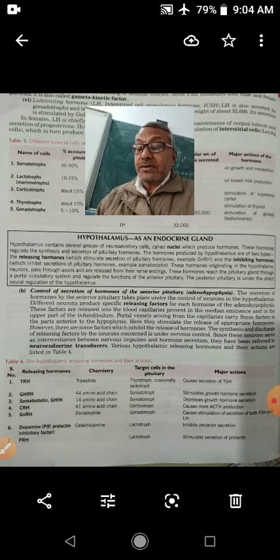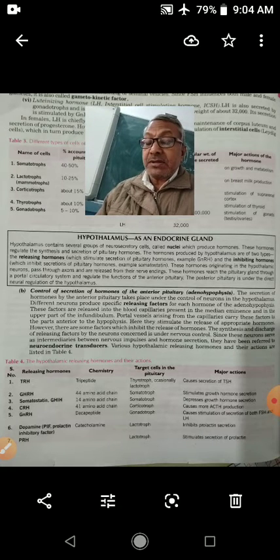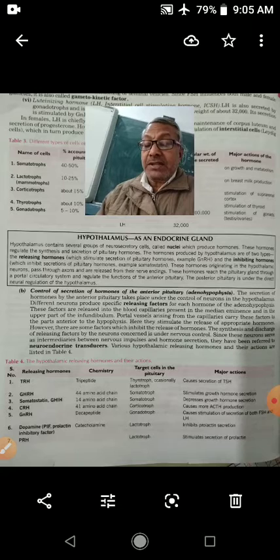Other group of hormones secreted by hypothalamus are inhibiting hormones. These hormones inhibit or stop secretion of pituitary hormones. There are two inhibiting hormones, GHIH, growth hormone inhibiting hormone. It is also known as somatostatin. Second is PIF, prolactin inhibiting hormones.